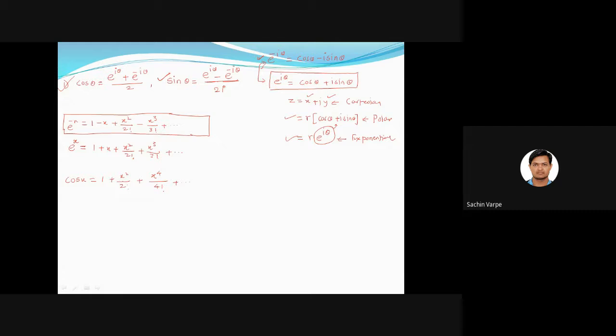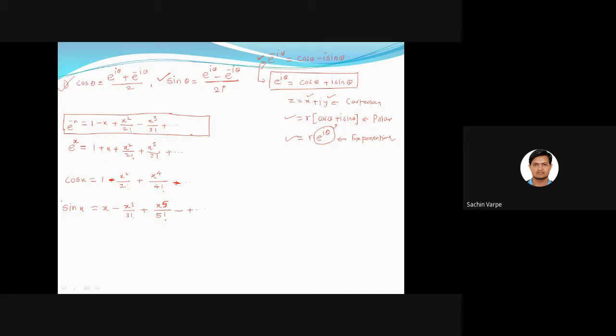I think there must be alternate plus minus, na? Plus minus, yes. And the expansion for sine is what? Sine is equal to x minus x cubed by 3 factorial plus x raised to 5 by 5 factorial minus x raised to 7 by 7 factorial plus and so on, isn't it?